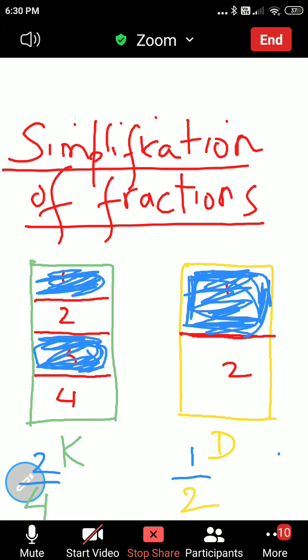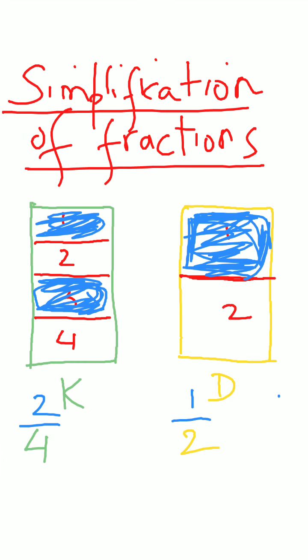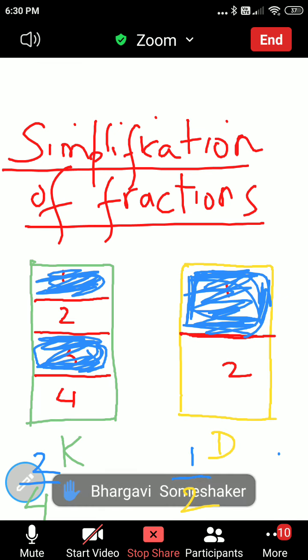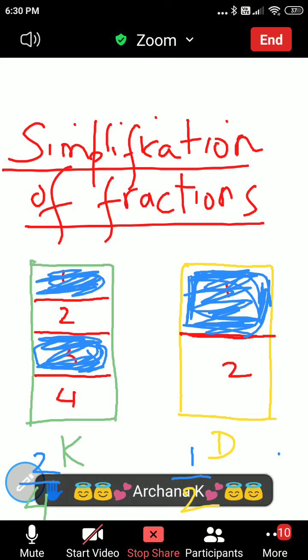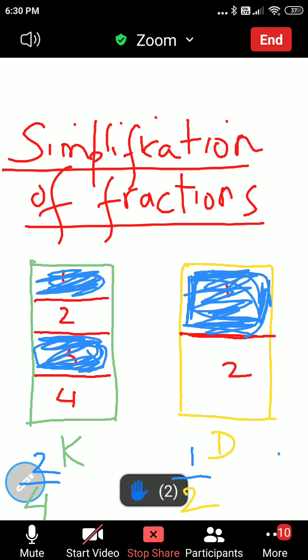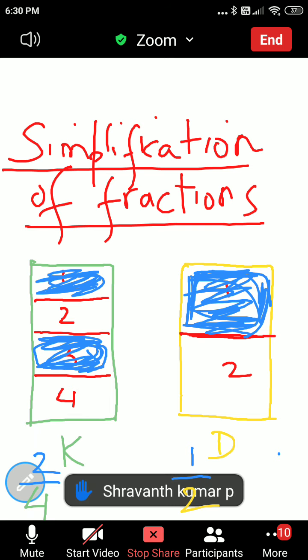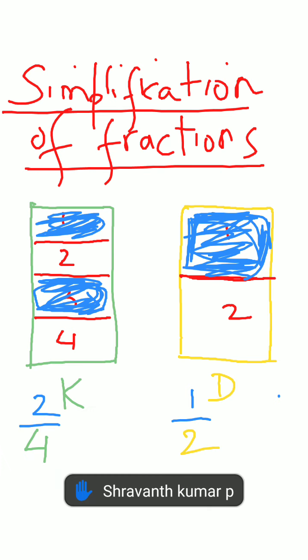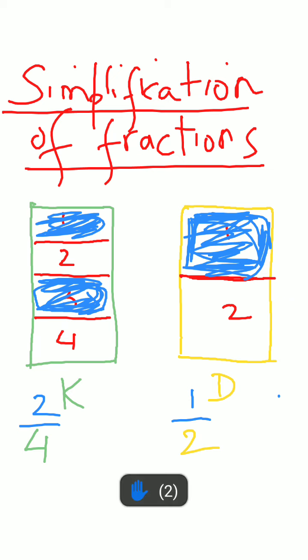Who has a different answer? Raise your hands. Yeah, Bhargavi. Okay, so Bhargavi is saying both Kirtana and Dhanya got an equal amount of chocolate. Okay, fine. So Vijay said Kirtana got more. Bhargavi is saying Kirtana and Dhanya got the same. Yes, Preeti.